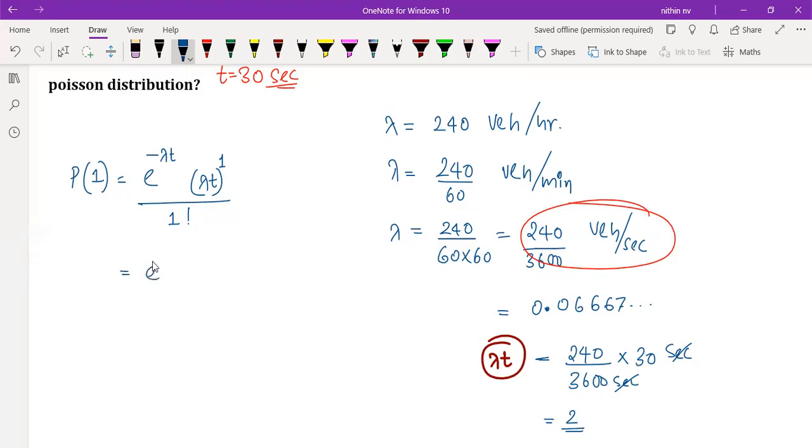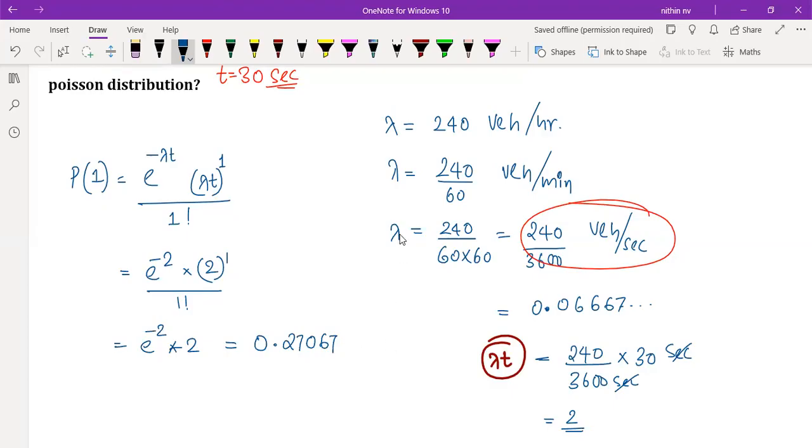Now we can substitute it: e raised to minus 2 into 2 raised to 1 divided by 1 factorial. That's going to be e raised to minus 2 into 2 divided by 1. That's it. 2 raised to 1 is 2 and 1 factorial is 1. So once you do this, you are going to get 0.27067.